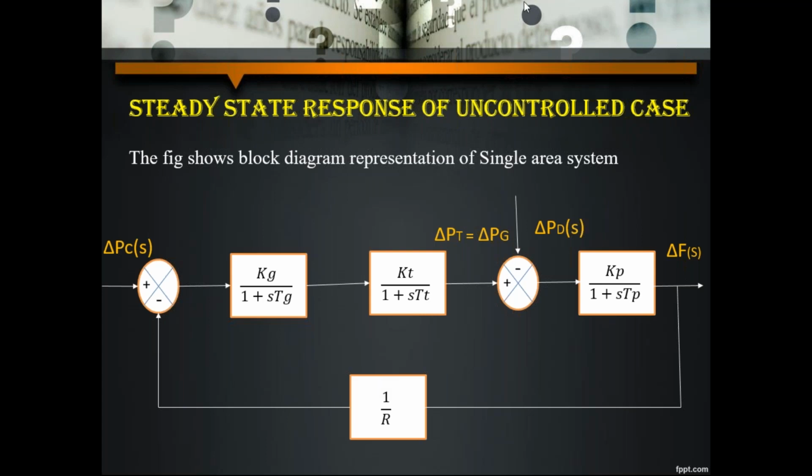Now, if you observe this block diagram, this is the input we are obtaining from the speed changer. Based on the speed changer, we can control the generating power from the generator, and the PD.